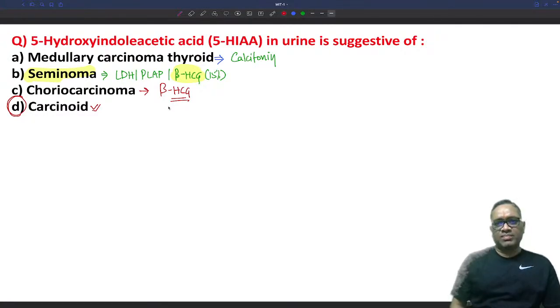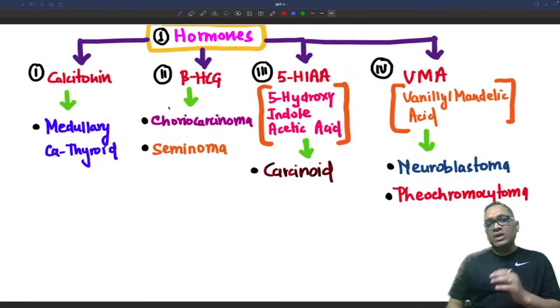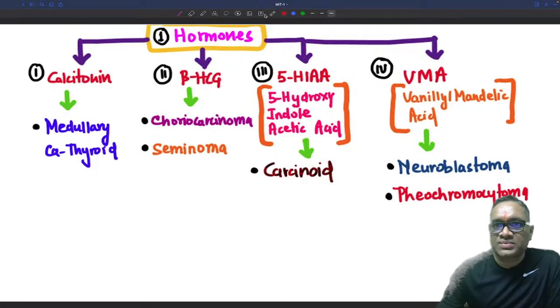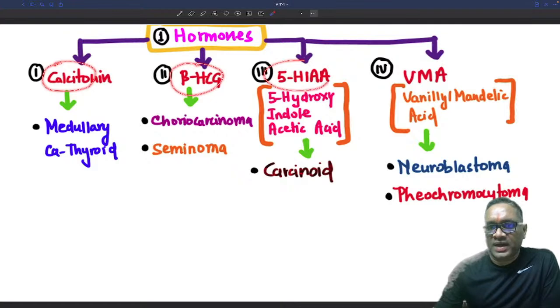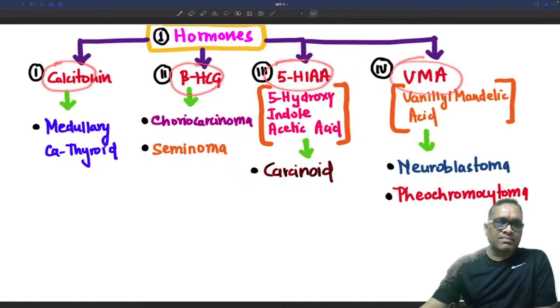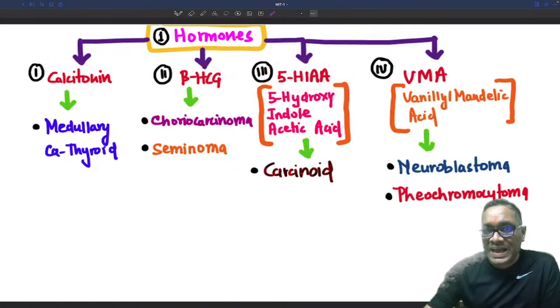So let's have a brief outline of some of the hormones. Actually these are hormonal tumors or endocrine tumors. I would like to tell you these are important hormones which are the markers, right? So calcitonin, beta HCG, 5-HIAA, and vanillyl mandelic acid. These are 4 important hormones which are considered as tumor markers.